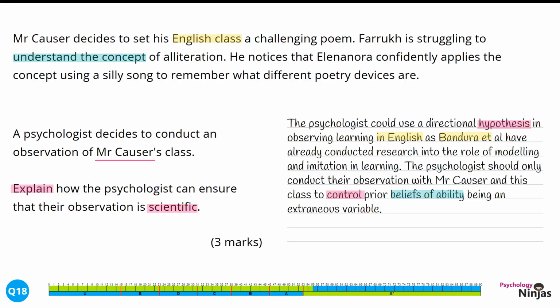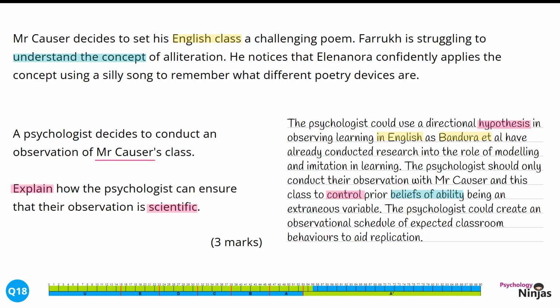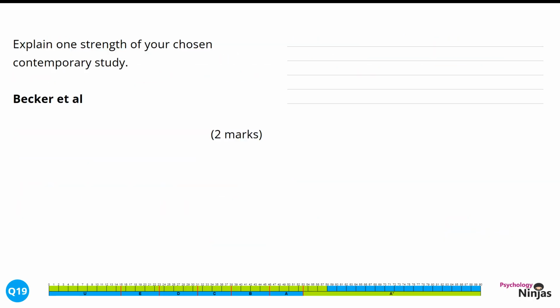For our 3rd mark, we're going to link in a 3rd feature of science. The psychologist could create an observation schedule of expected classroom behaviours to aid replication. We've identified replication as an additional feature of science. We've linked this into the stem in terms of expected classroom behaviours, and we can tick this off in our stem as well. Explain one strength of your chosen contemporary study, 2 marks.